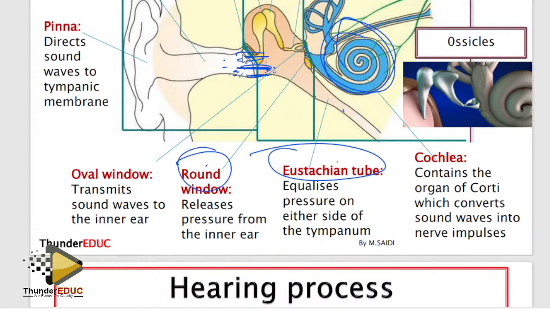They brought this question, I think this year, and students were off. They asked: how does the Eustachian tube equalize pressure on either side of the tympanic membrane? Many students knew that it equalizes pressure on either side of the tympanic membrane, but how does it do it? By allowing air in and out of the middle ear through the tympanum. Simple.